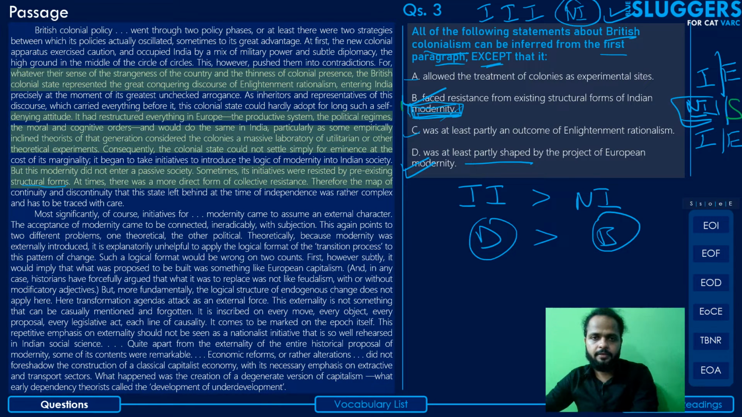I just marked that with different ink here. All right, so I hope that's clear. Let's move on to the next question.